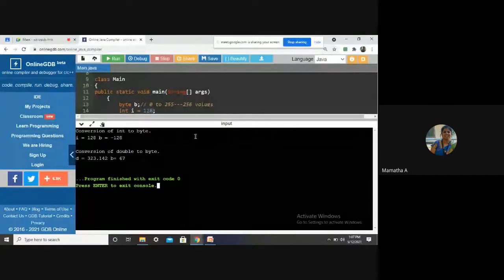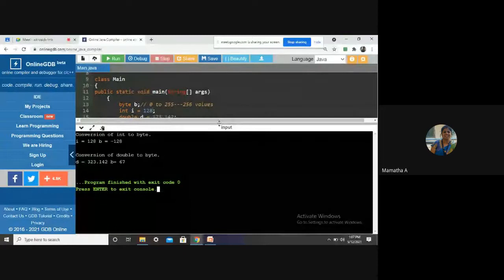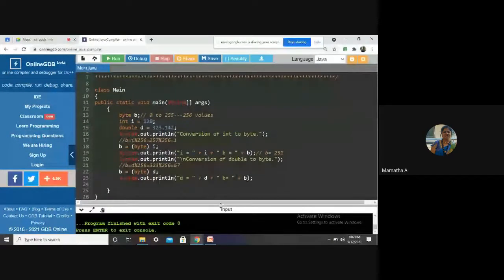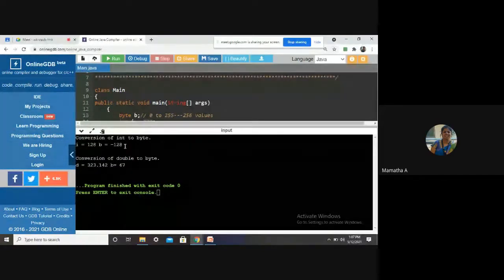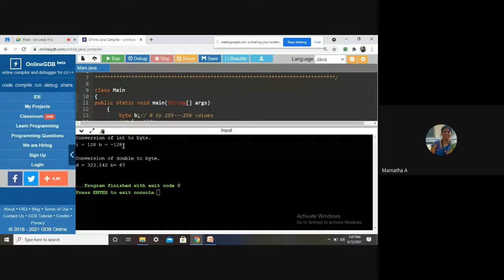Minus 128. It just wraps around. 127. The range of byte is minus 128 to 127.